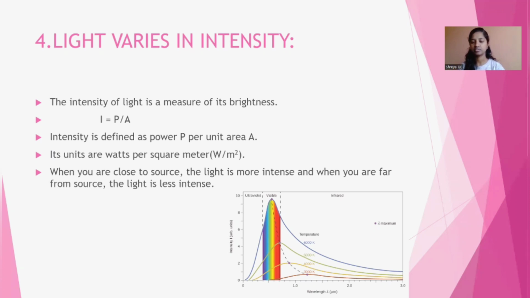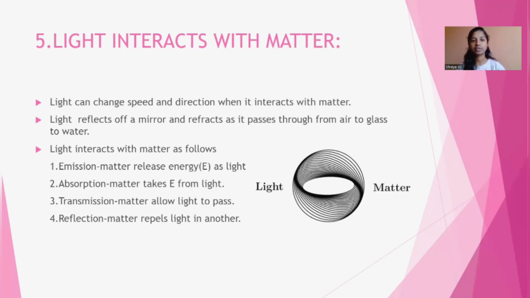And the fifth property of light is that light interacts with matter. Light can change speed and direction when it interacts with matter. Light reflects off a mirror and refracts as it passes from air to glass to water. Light interacts with matter as follows. Emission: matter releases energy E as light. Absorption: matter takes energy E from light. Transmission: matter allows light to pass. Reflection: matter repels light in another direction.